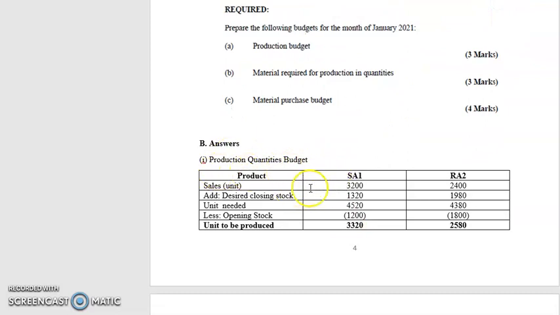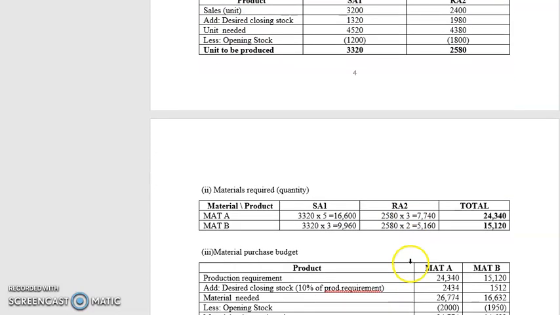So the first one is the production quantity budget. You put the sales there, and then you add the desired closing stock, and you get the units needed. You subtract the opening stock, and you get the units to be produced. All this information is in the question. For material required, format A for SA1, put 3,320 times 5. In format B, 3,320 times 3. The same for RA2, and you get the total here.